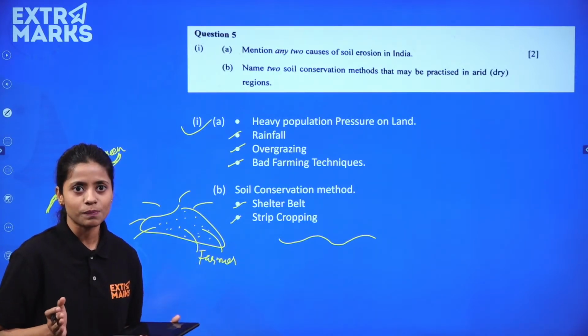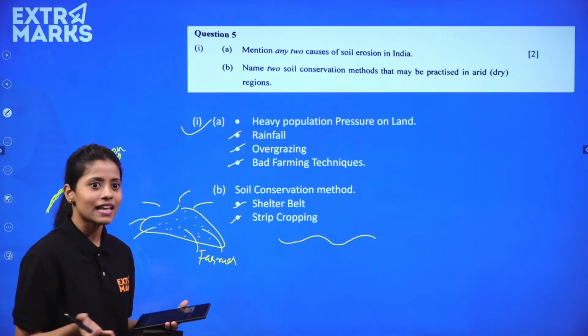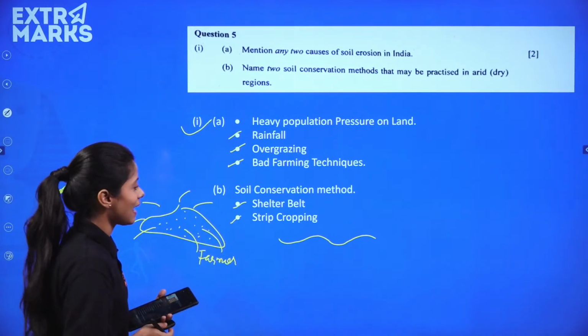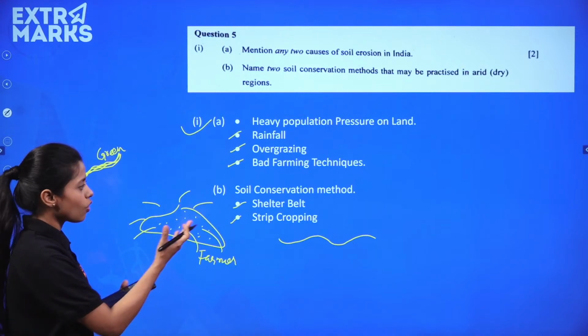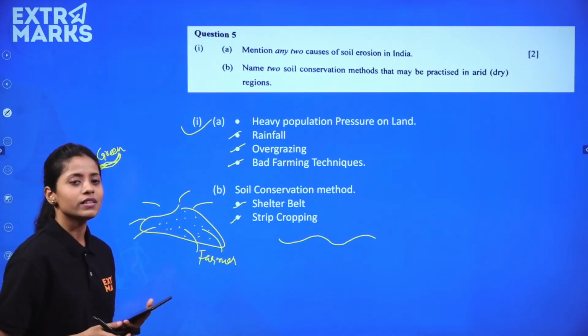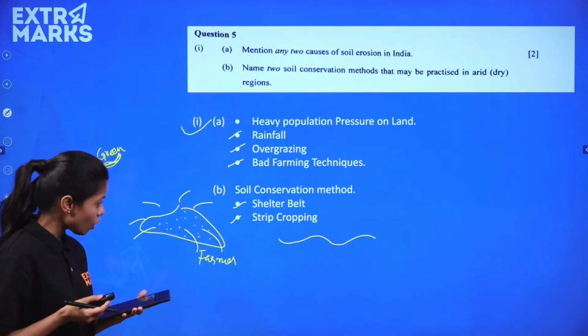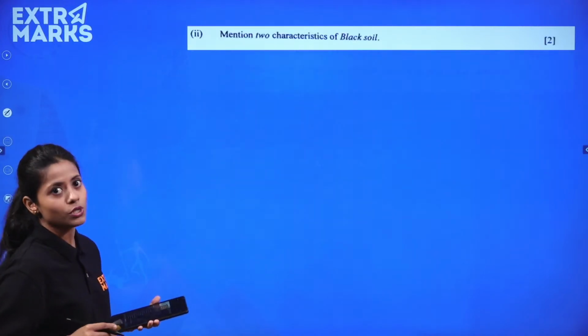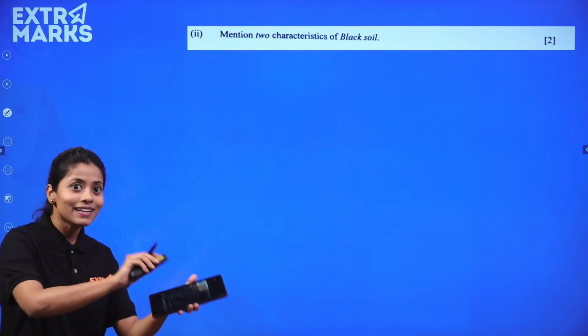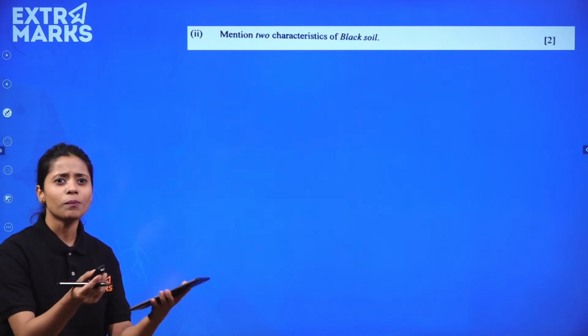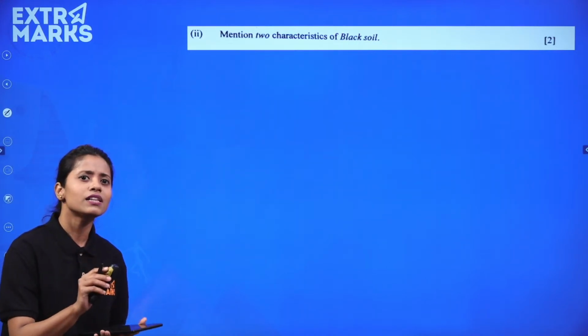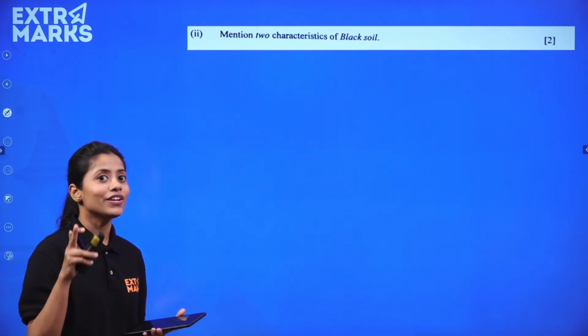Duality के perspective से आप उसको divide कर देते हैं, and that's how you do the cropping activity, right? So shelter strip, obviously the word gives you a very brief idea of what actually the soil conservation method is in dry region में।